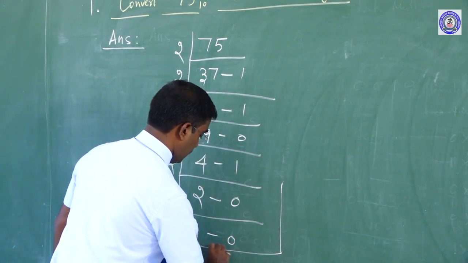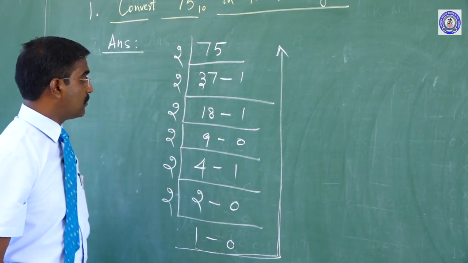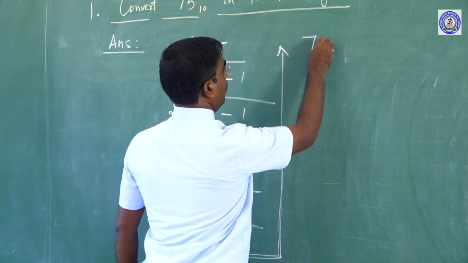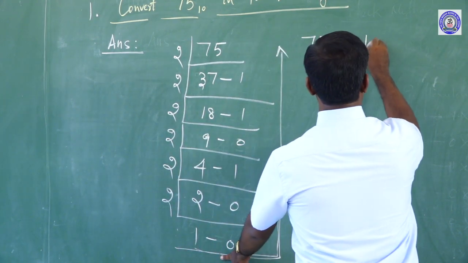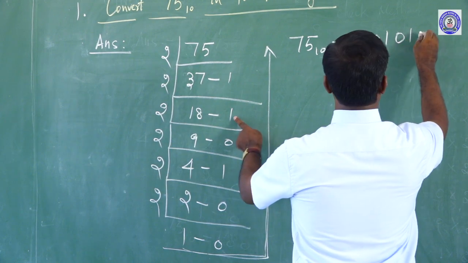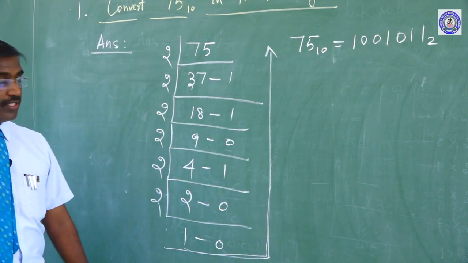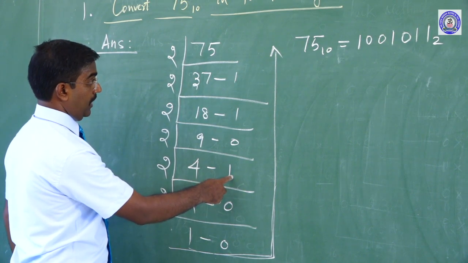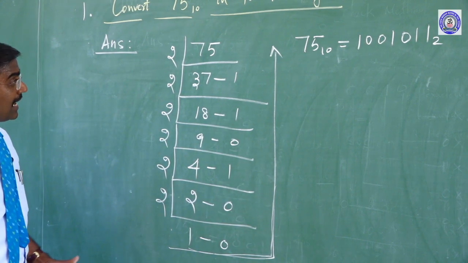My dear children, in that case all the binary digits are read from bottom to top. That is why we can write it now clearly. 75 base 10 is equal to 1 0 0 1 0 1 1 base 2. This is the answer. Once more you check: 1 0 0 1, 0 1 1. Clear? Yes. This answer is correct.